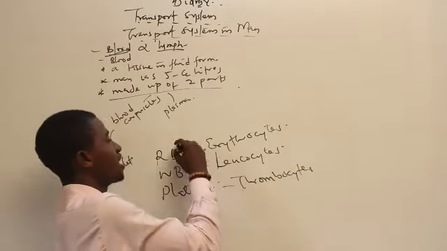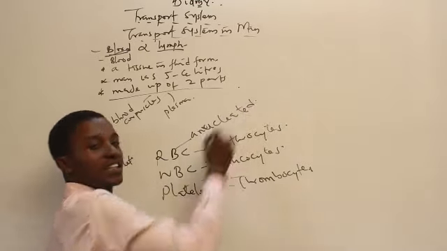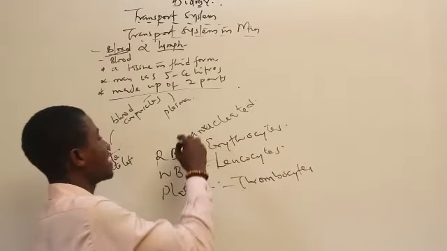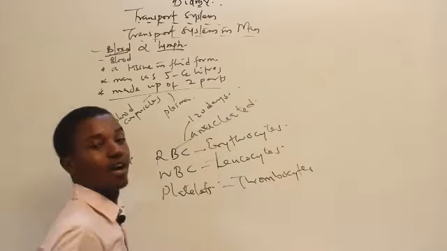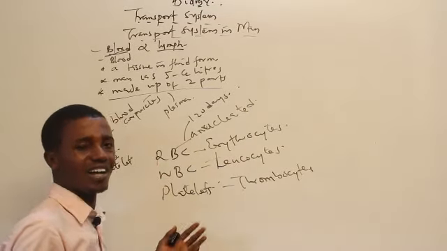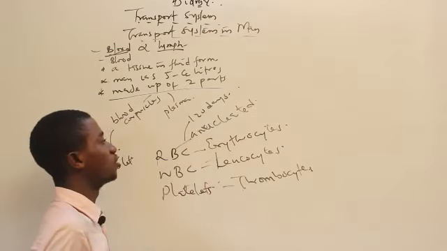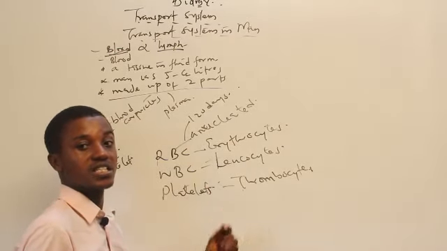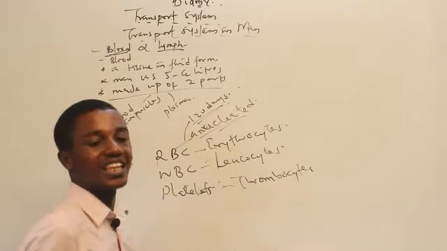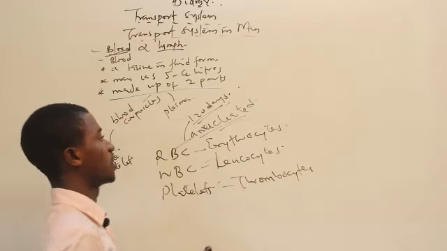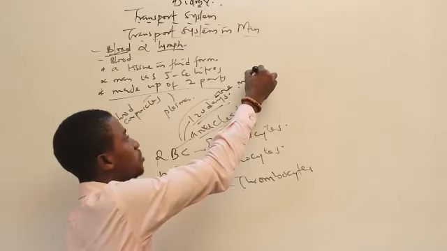The red blood cell is anucleated. What does it mean to be anucleated? It has no nucleus. It has a lifespan of 120 days. That's about 4 months. It lacks nucleus. It is produced in the bone marrow.